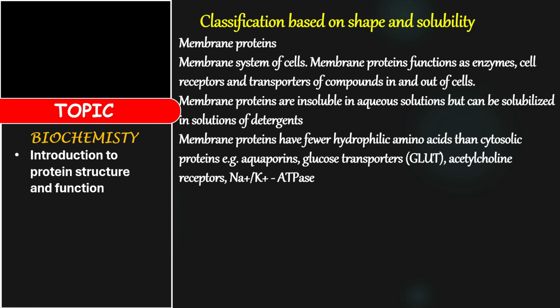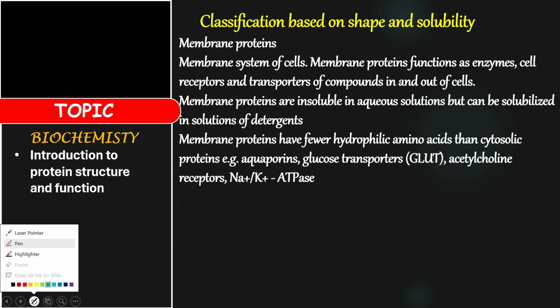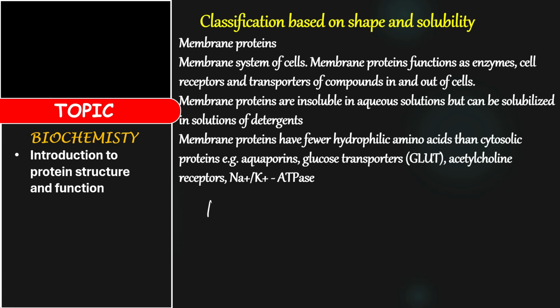Then we have the membrane protein. I've actually explained this membrane protein before now. I told you that the cell membrane is comprised of three important things. It's comprised of lipids, which are phospholipid, cholesterol, and glycolipid. It consists of proteins, integral proteins and peripheral proteins. And then we talked about the carbohydrate moiety present, but not that much carbohydrate, all right. So those are the membrane proteins of the cell.